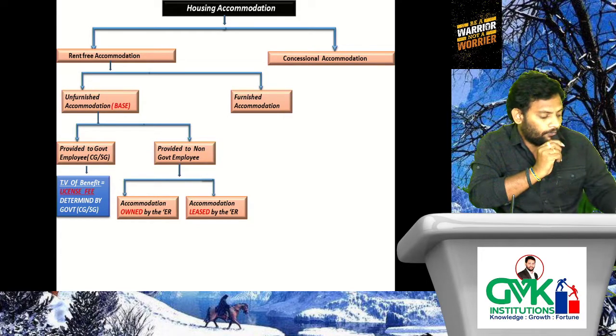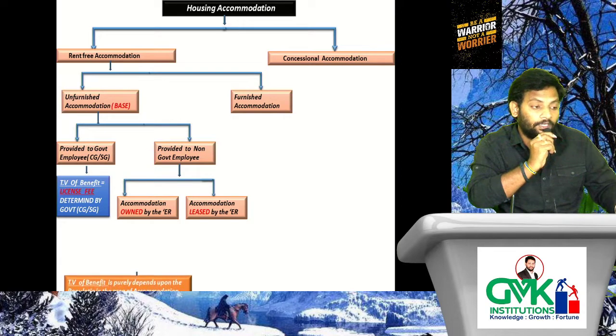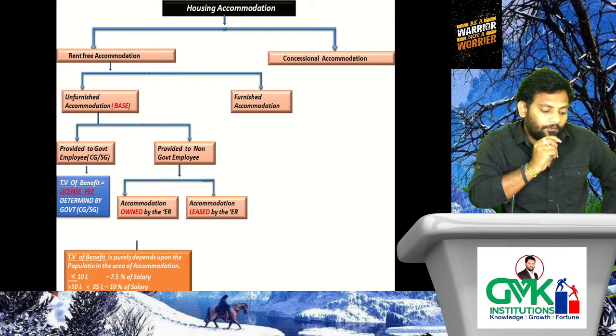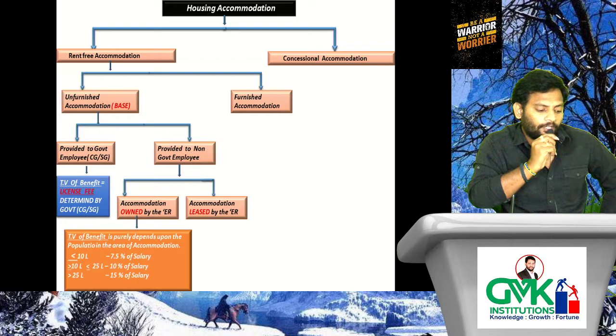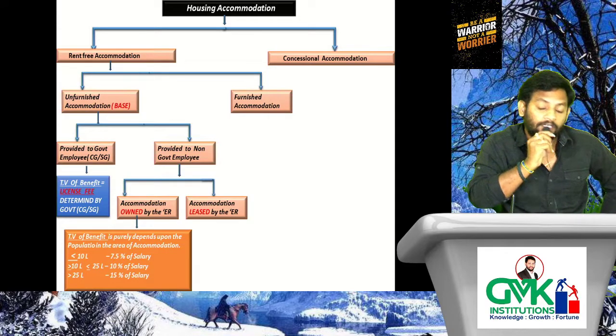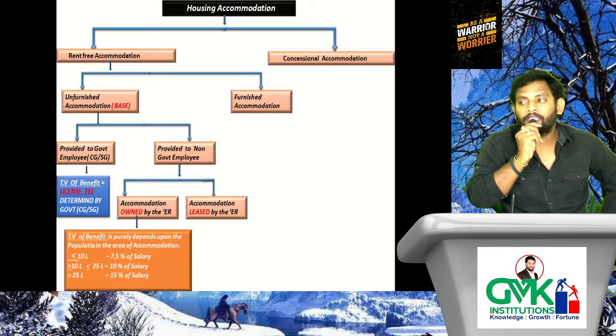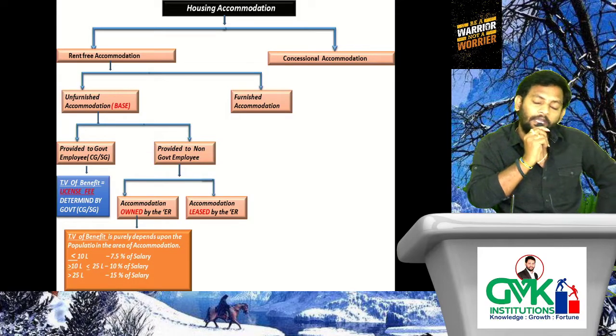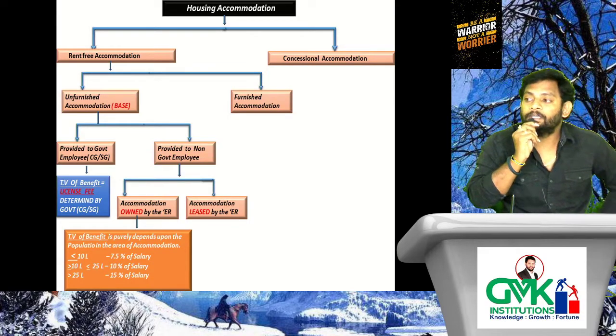So: population less than or equal to 10 lakhs, 7.5% of salary; exceeding 10 lakhs but up to 25 lakhs, 10% of salary; greater than 25 lakhs, 15% of salary.